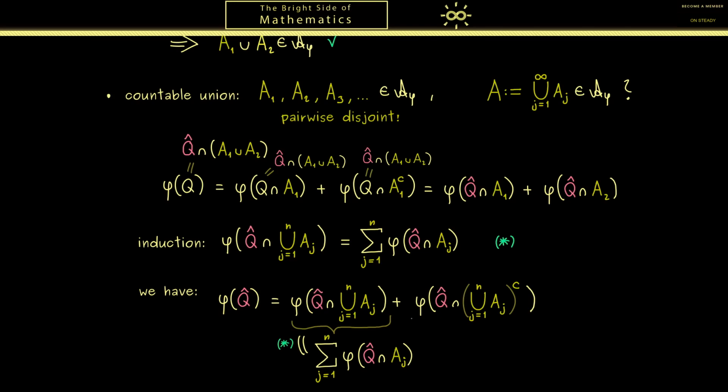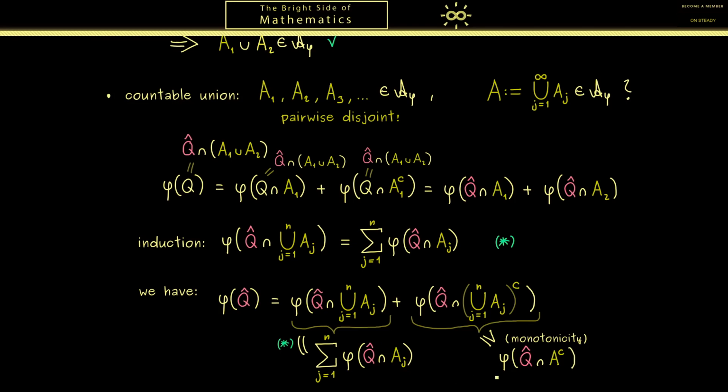Okay, then for the second part here, we use something we didn't use before, but where we know it holds for an outer measure. Indeed, it's the second property an outer measure has, the monotonicity. We can use that here because when we increase the index n here, this whole set here would get smaller. Therefore, we can also do it for n to infinity. Then we have the infinite union, which we simply called A. So the second part is greater or equal than phi of Q hat intersected with A complement.